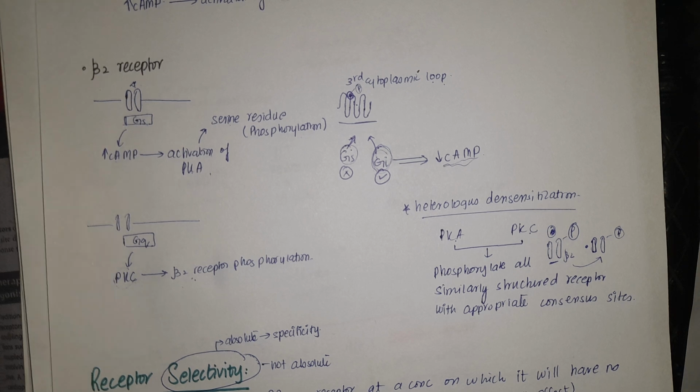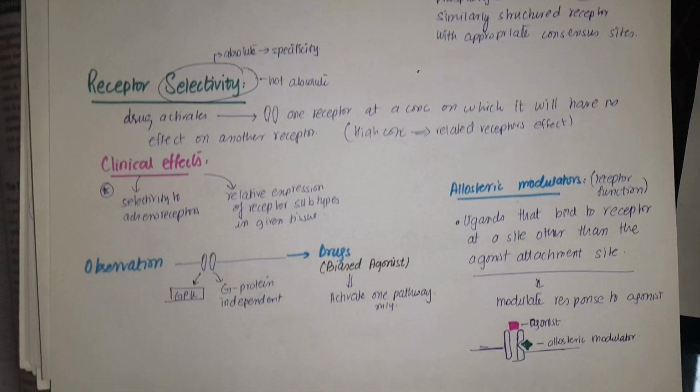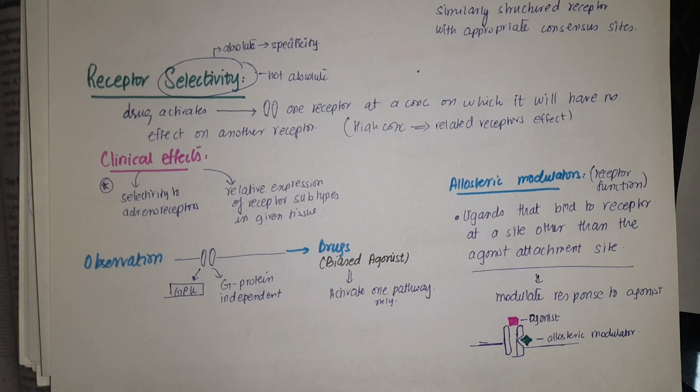Phosphorylation of the receptors and the second messenger feedback pathway, both of them occur in a few minutes. And what do they lead to? They lead to desensitization within a very small span of time. So we are done with this receptor regulation, that was desensitization of the receptor. The next thing we are going to talk about is receptor selectivity.